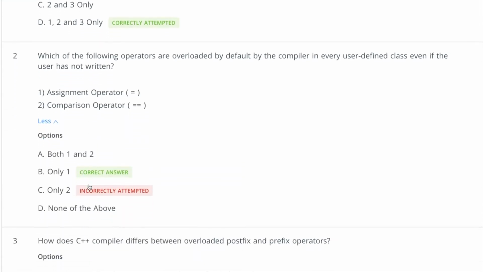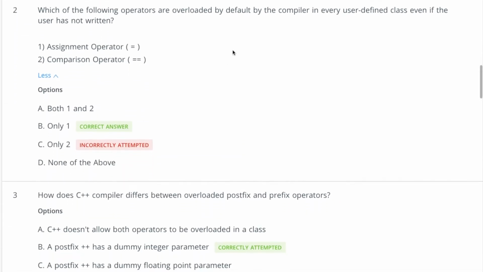Now coming to the second question, which of the following operators are overloaded by default by the compiler in every user defined class even if the user has not written it? The first option is correct because the assignment operator is already overloaded. You don't need to write this, but sometimes you need to write your own version for some of the cases, as we have discussed in our lecture.